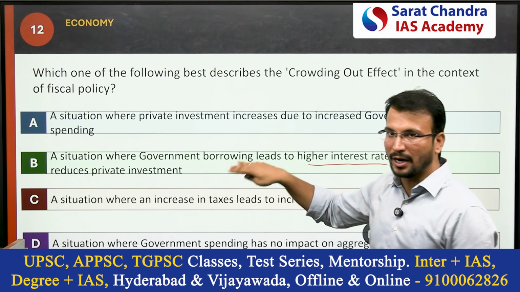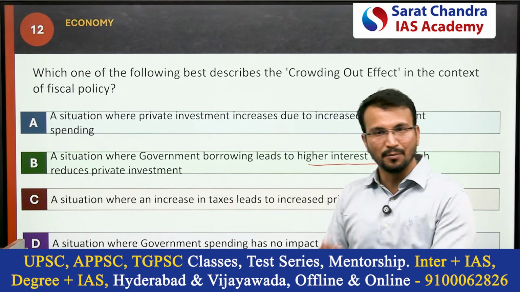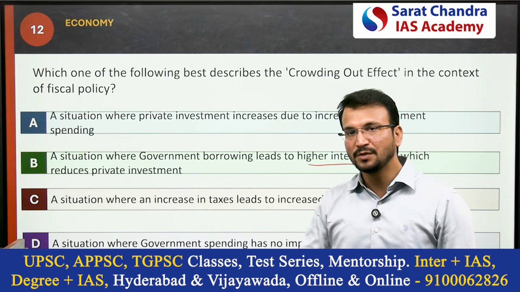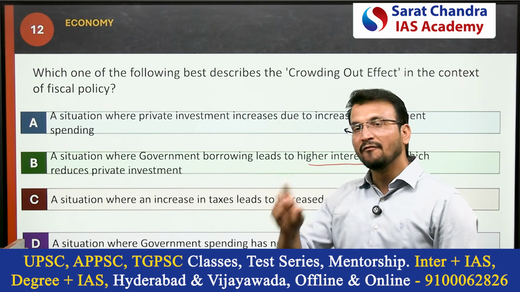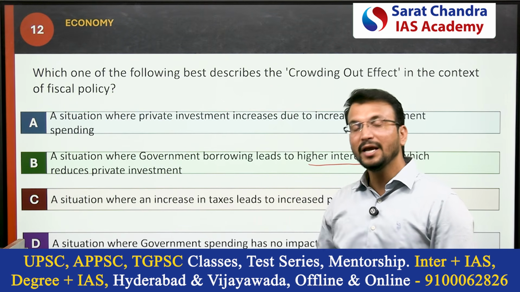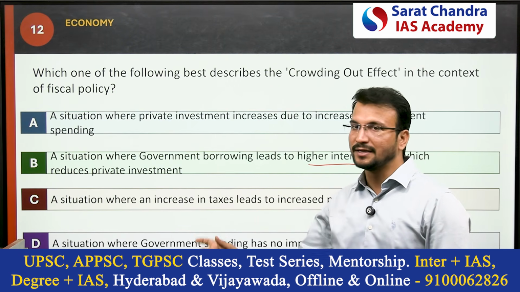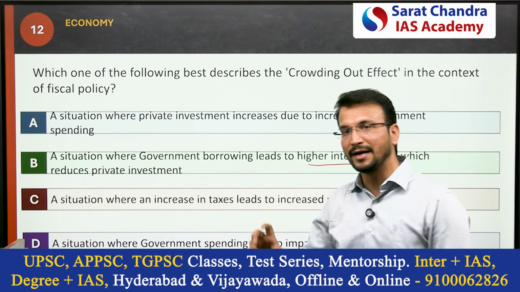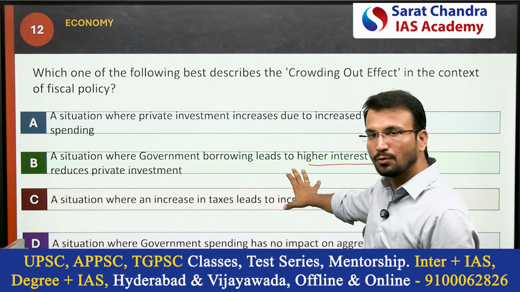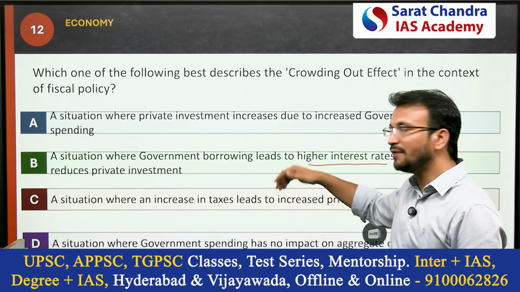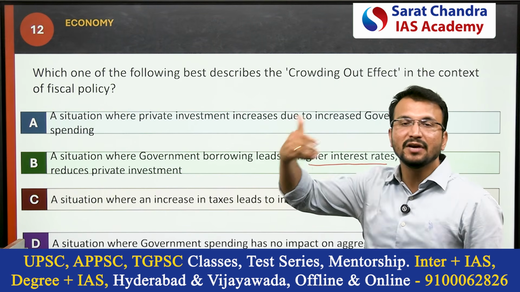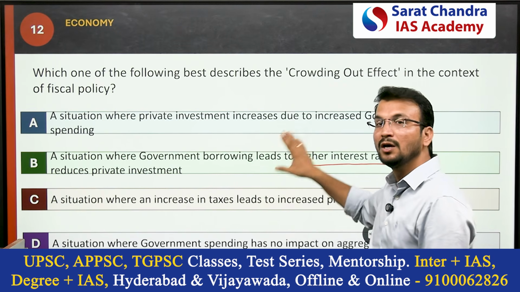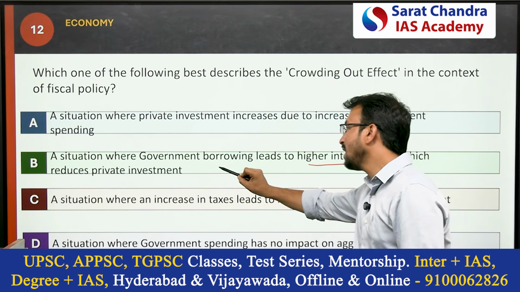What is the crowding out effect? It is simply that the government starts more investment, and for that investment the government will borrow money. When the government starts borrowing money, it will automatically increase the interest rates. When interest rates are higher, the private players don't show any interest towards investment, so they will invest in different places where interest rates are lower. That is called the crowding out effect. So option B is the correct answer.